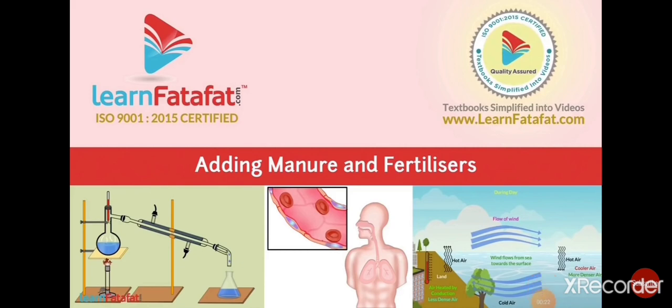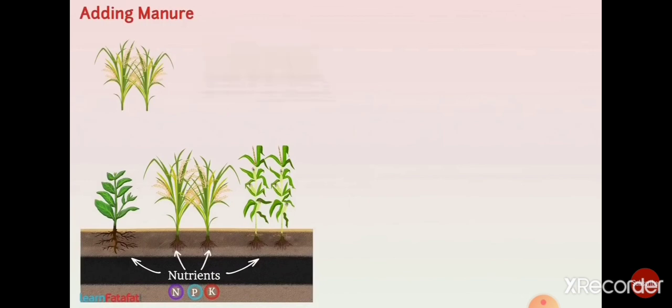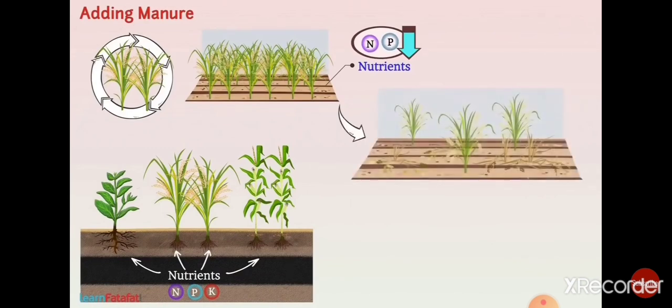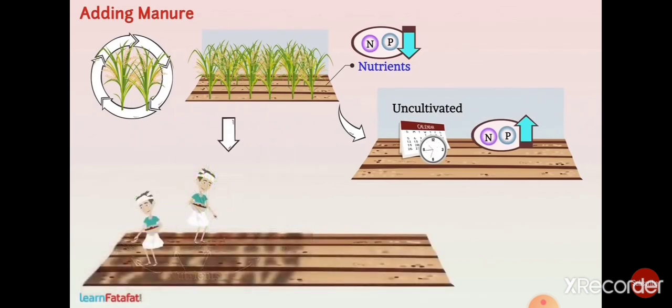Adding manures and fertilizers. Adding manure. Plants need nutrients for their growth. These nutrients are obtained by plants from the soil. If the same crop is grown on the same land one after the other, then it reduces certain nutrients from the soil, due to which the crop production reduces. In such a case, if land is left uncultivated for some time, then these can be replenished, that is, become available again. One more method to ensure nutrients in the soil is by adding manure.